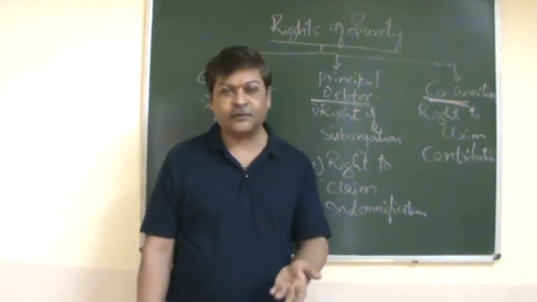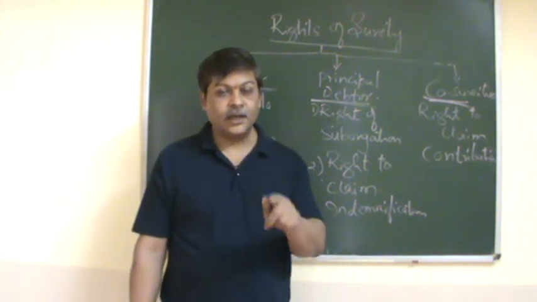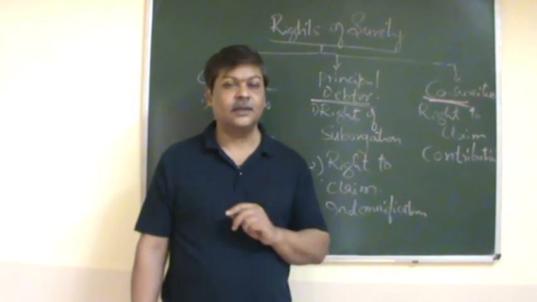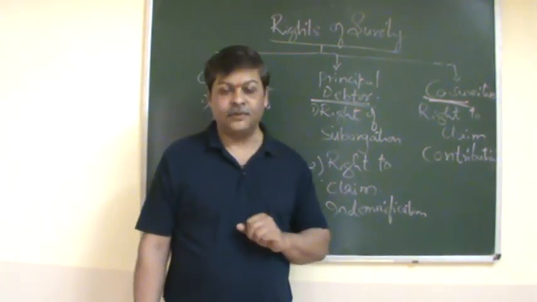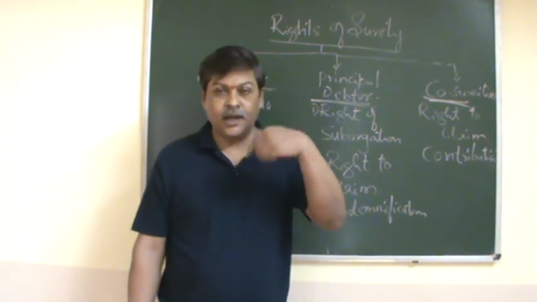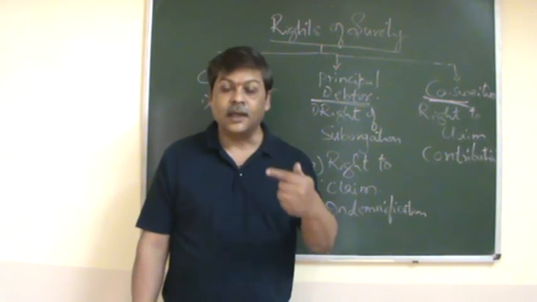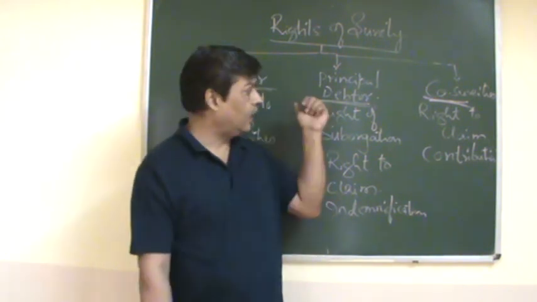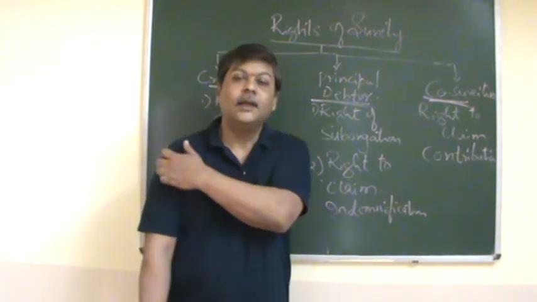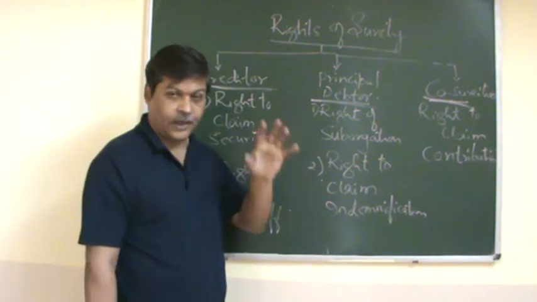Only after he discharges the liability arising from the principal debtor's default can he claim these rights.